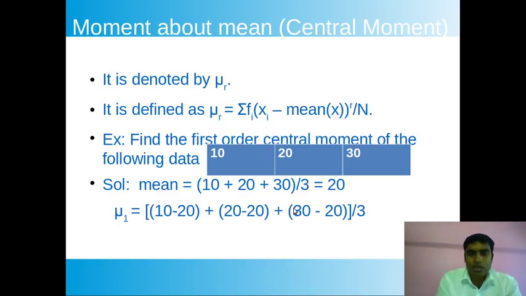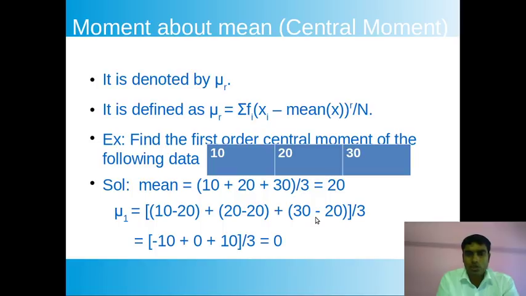Now mu 1 is (10 minus 20), the first point minus the mean, plus (20 minus 20), and the last one (30 minus 20), divided by 3 points. So it is minus 10, then 0, then 10, by 3, that is 0.